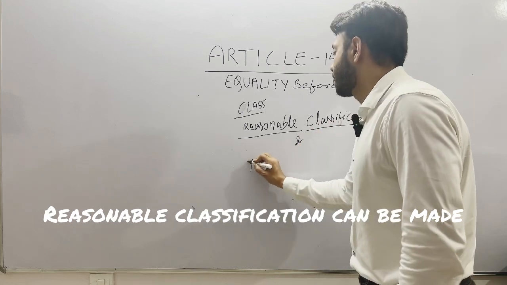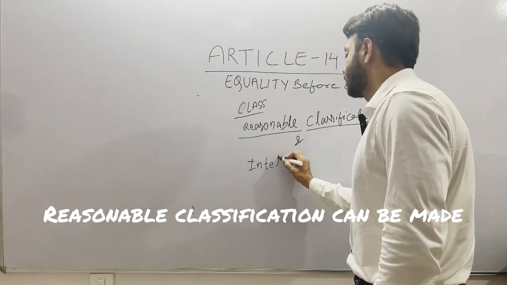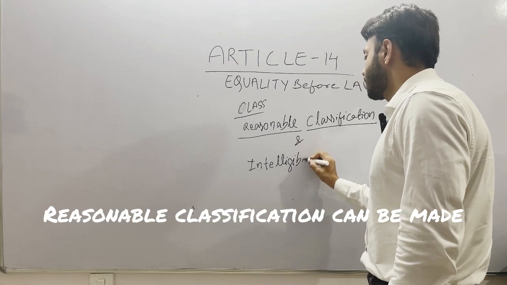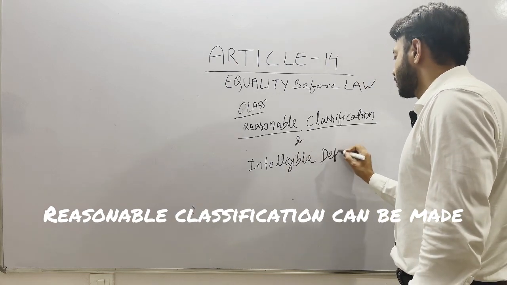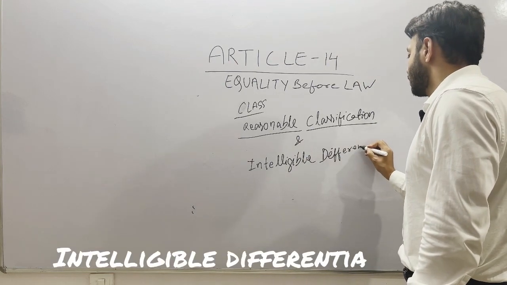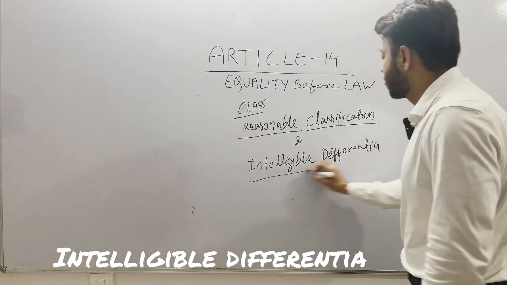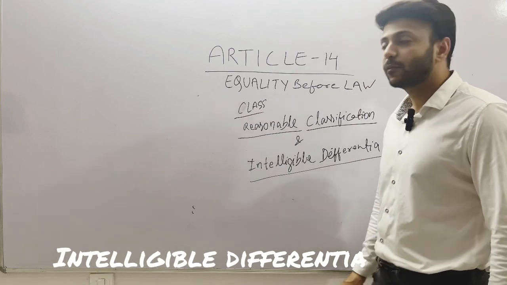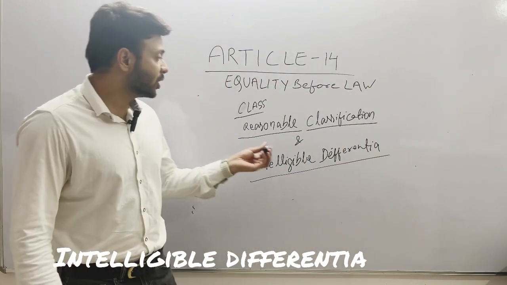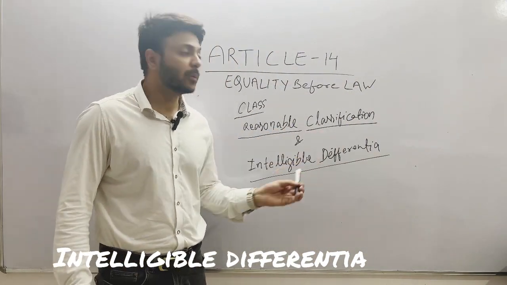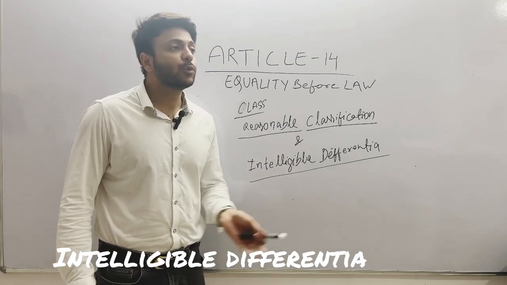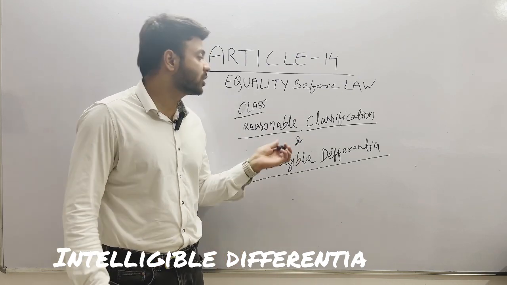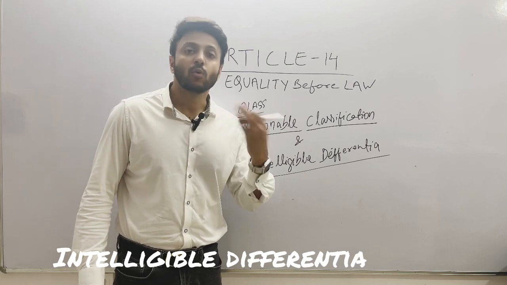and intelligible differentia. What is reasonable classification and intelligible differentia? It means that the classification which is made by the government or the parliament should be reasonable. It should promote some social cause. It should promote some justice. It should promote the rule of law.